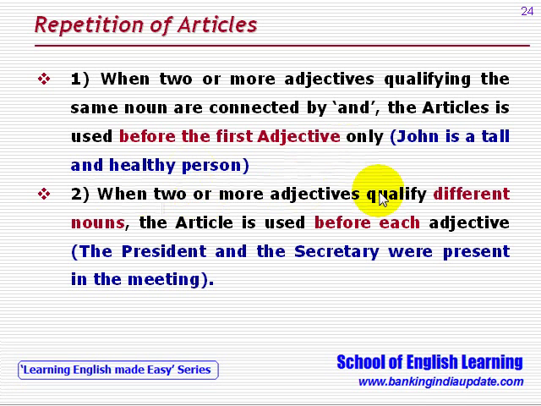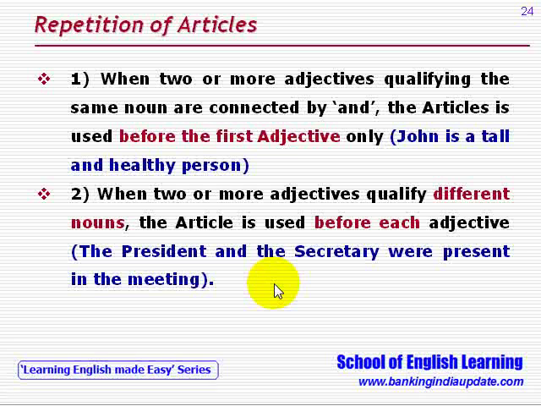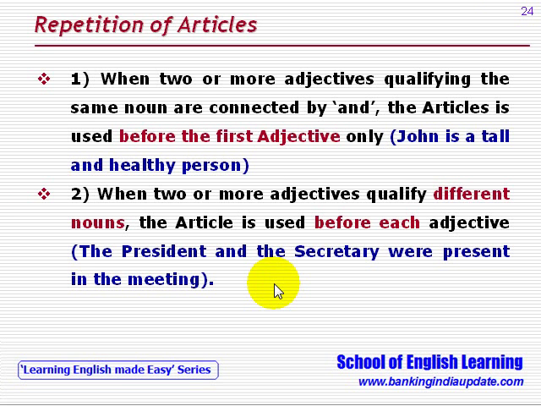When two or more adjectives qualify different nouns, the article is used before each adjective. For example, the president and the secretary were present in the meeting. So here there are two persons, president and secretary. So these are different nouns. So in this case, the article will be used before each adjective.